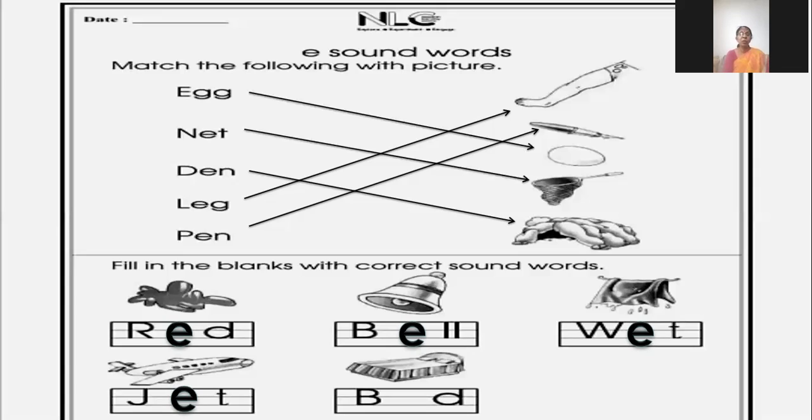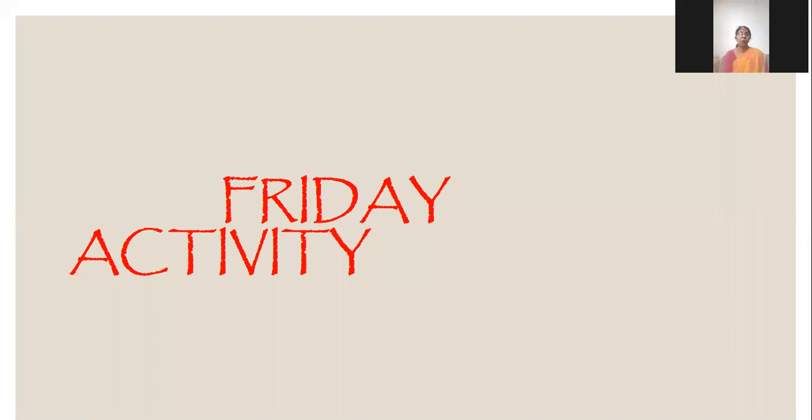Next picture is of bed. And B and D is already written. We will write in between E. B-E-D, bed. So these also we have to learn the spelling. We have to recognize the pictures.